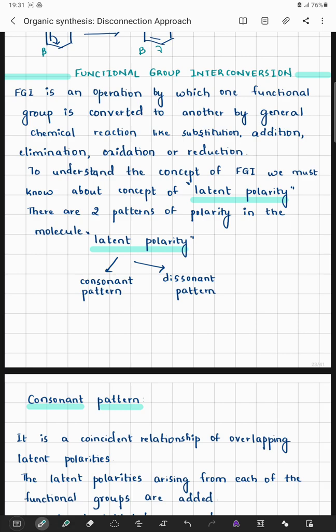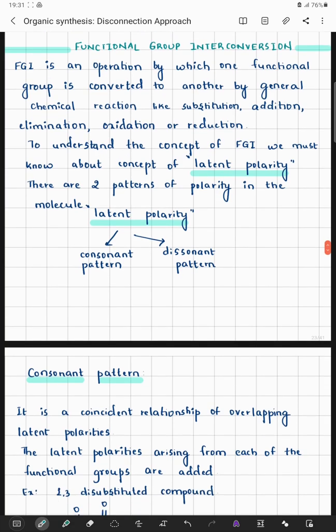To understand the concept of functional group interconversions, we must know about the concept of latent polarity. Now we need to understand this very important concept called latent polarity. In latent polarity, there are two patterns. One is called the consonant pattern, the other one is called the dissonant pattern.